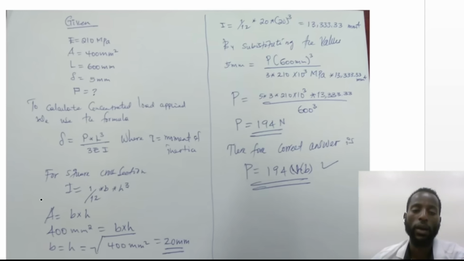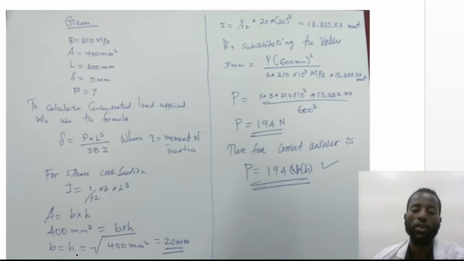And to calculate B and H, we simply find them from the area, and area is B times H. For a square, B and H are equal, so 400 equals B squared, or H squared. We can take either B squared or H squared, and when we take the square root of 400 millimeter square, it becomes 20 millimeter.